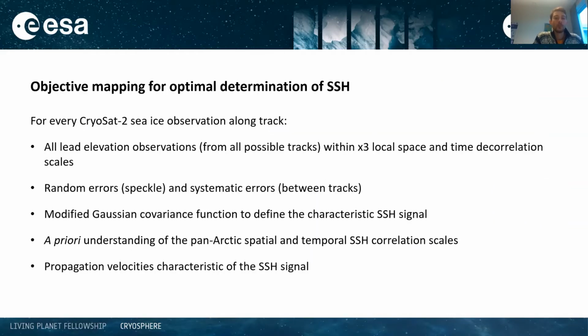So here we've used an objective mapping scheme that is similar to Gaussian process regression. At every sea ice floe, we gather leads from all local tracks. We impose random and systematic errors for each lead observation. And then we assume a modified Gaussian function characterizes the space-time properties of the SSH signal. So we need to understand the space-time scales of this signal and how it propagates before we can account for the expected dynamics of mesoscale ocean variability and get a better estimate for local SSH from all valid leads.